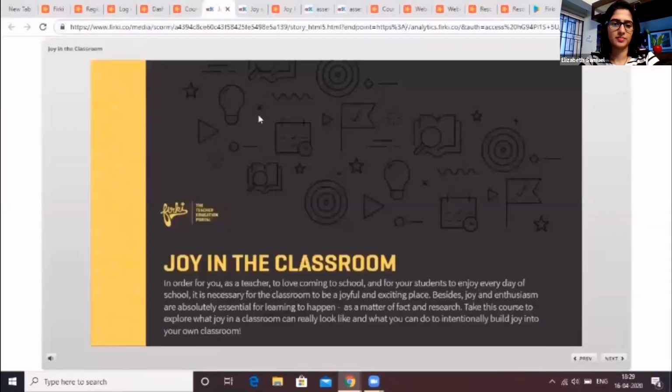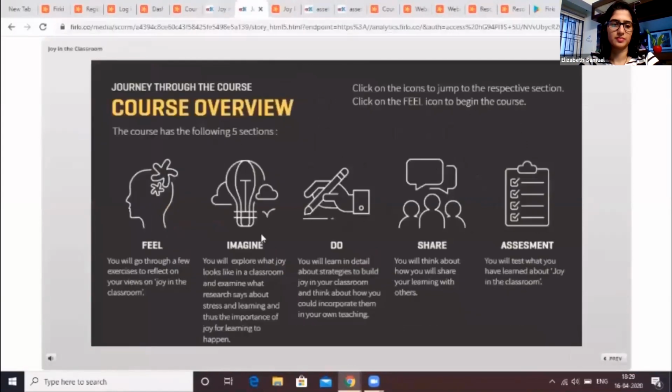Each FIRKI course is designed using the FITS model that stands for Feel, Imagine, Do, and Share. The Feel section of the course helps you identify your current practices. The Imagine section defines the practices that one should follow to improve teaching and learning outcomes. A detailed description of strategies are highlighted under the Do section that one can implement in the classroom and with their students. At last, the Share section talks about ways in which one can share their learnings with each other.